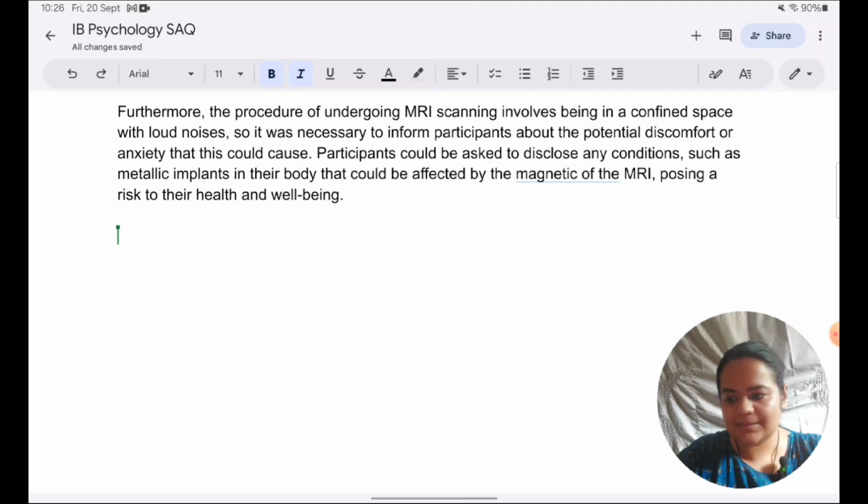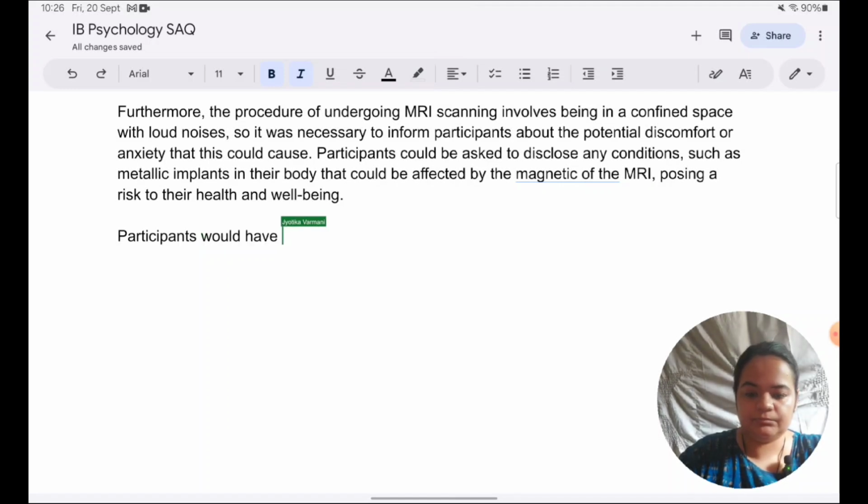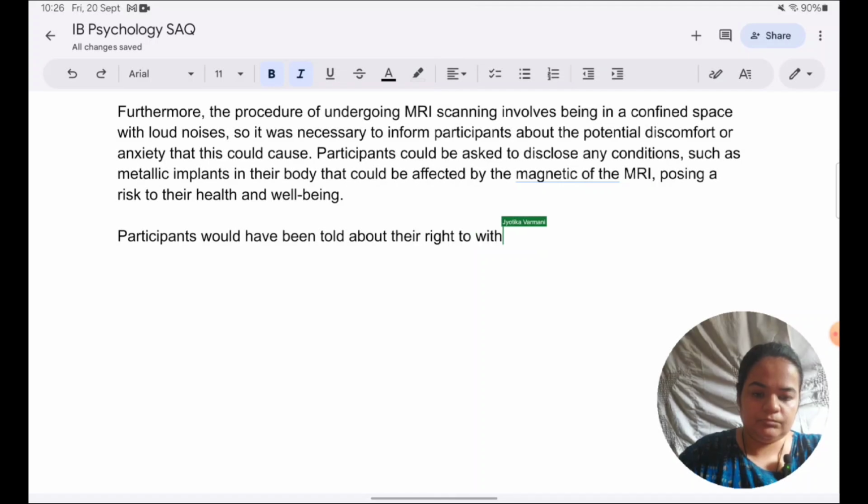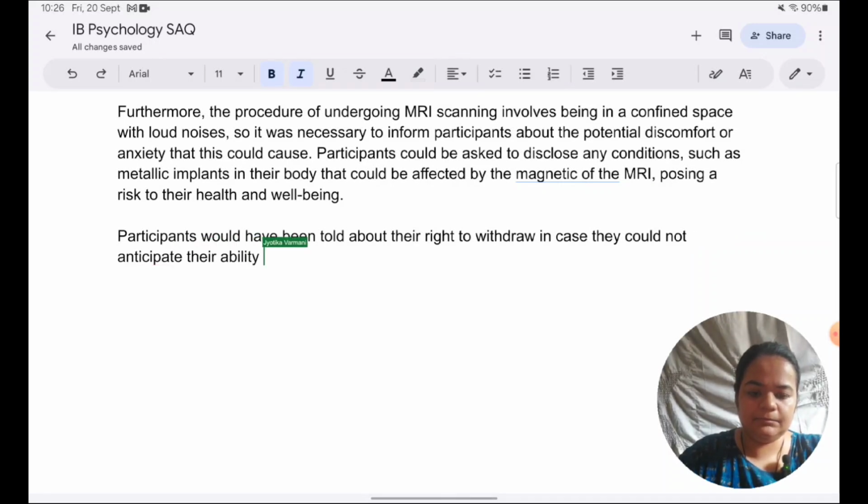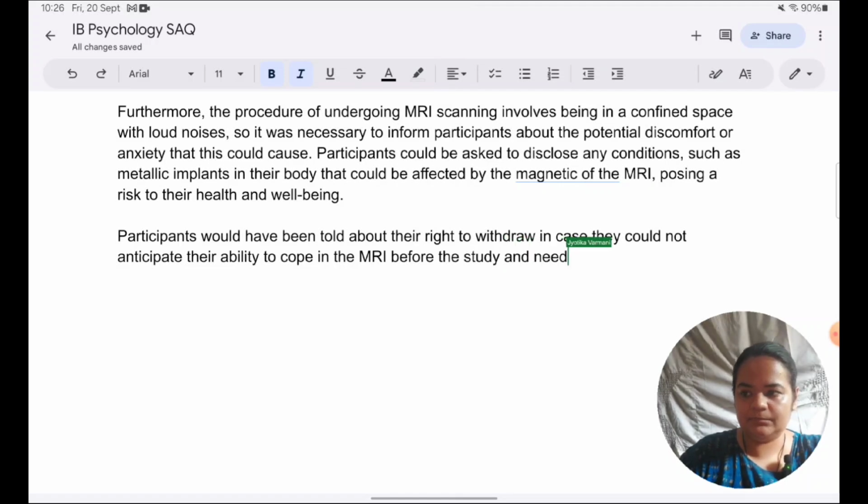So I would say that participants would have been told about their right to withdraw in case they could not anticipate their ability to cope in the MRI before the study and needed to leave after their experience with it.